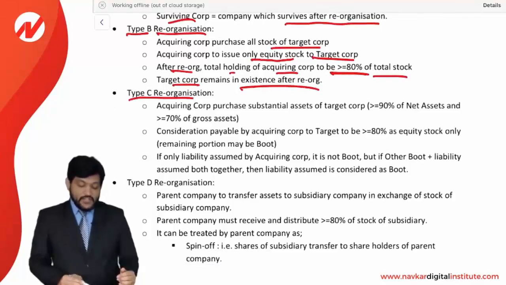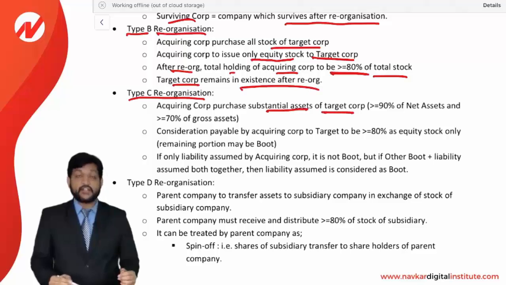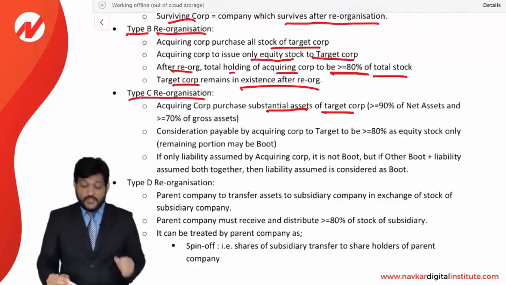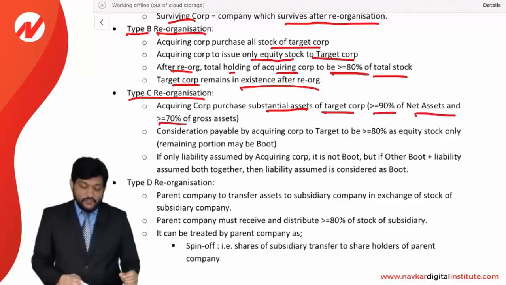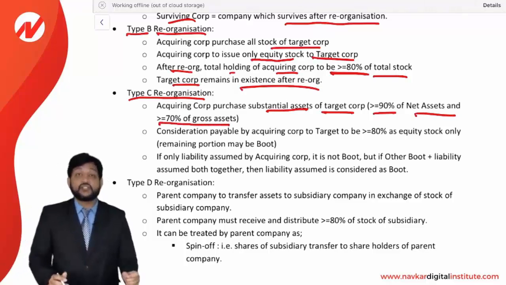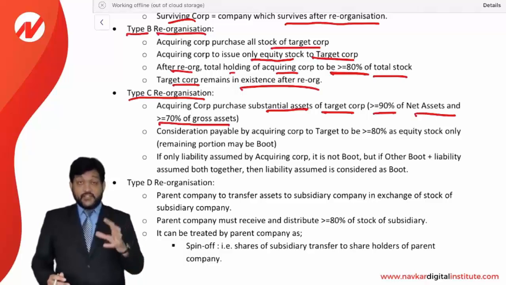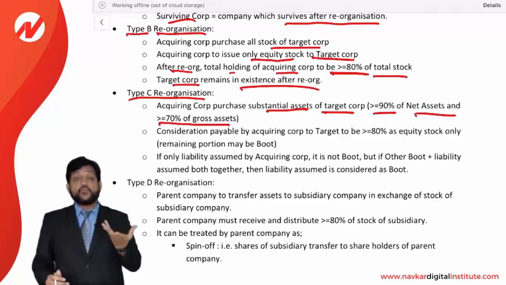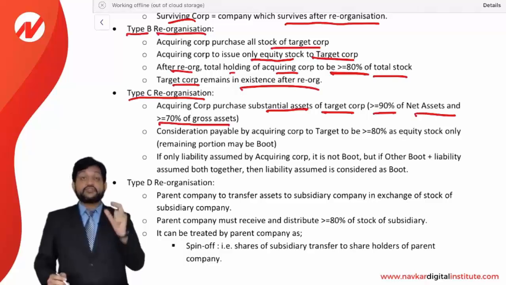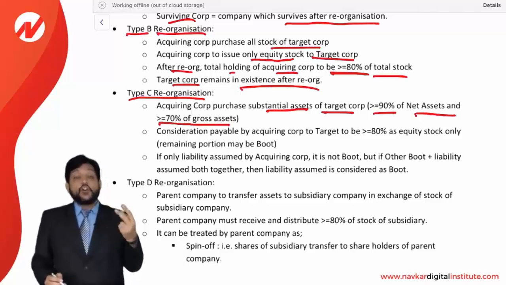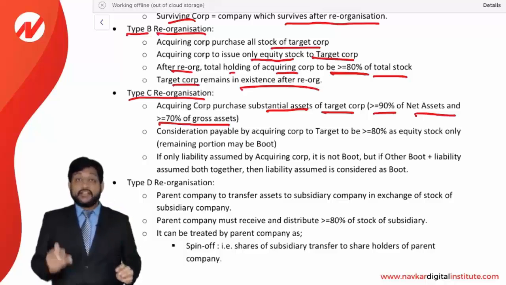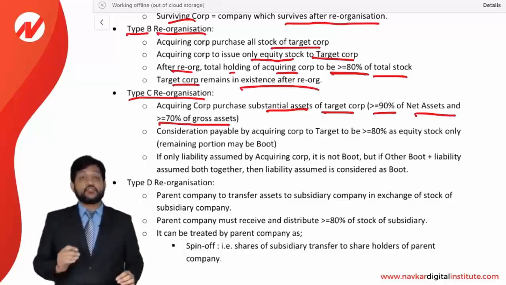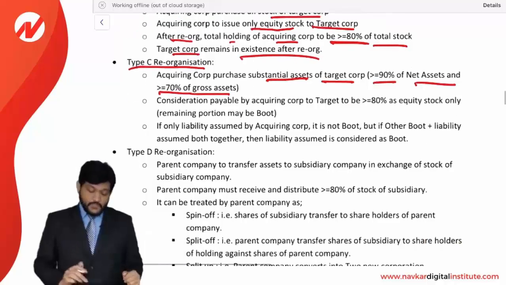Okay, type C reorganization. It means acquiring corporation purchases substantial assets of a target corporation, that is more than or equal to 90% of net assets and more than or equal to 70% of gross assets. Substantial asset means more than or equal to 90% of net assets and more than or equal to 70% of gross assets. Net assets means assets minus liabilities and gross assets means only assets.